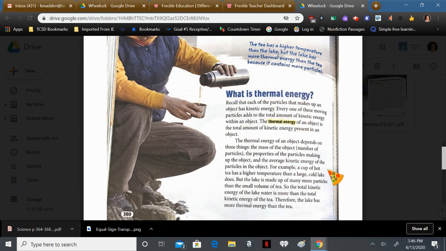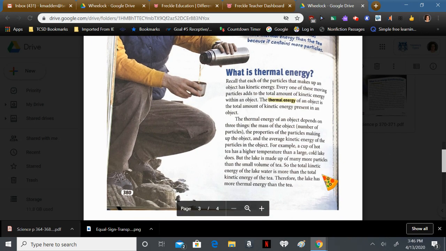For example, a cup of hot tea has a higher temperature than a large cold lake does, but the lake is made up of many more particles than the small volume of tea. So the total kinetic energy of the lake water is more than the total kinetic energy of the tea. Therefore, the lake has more thermal energy than the tea.